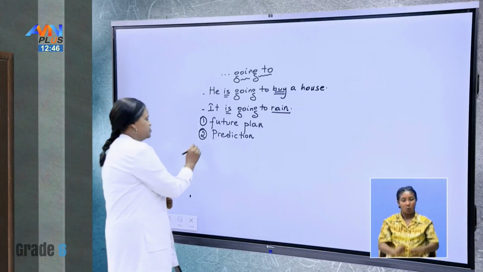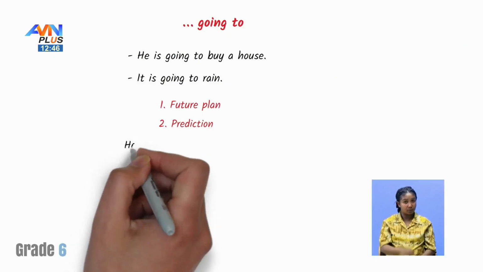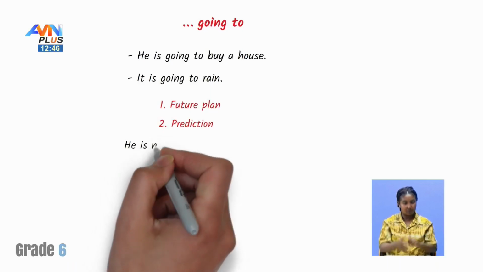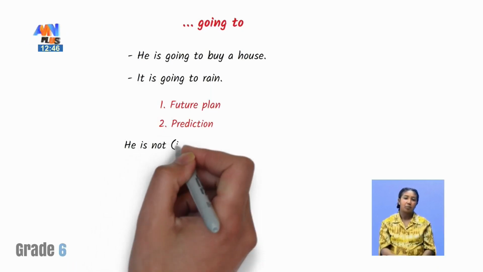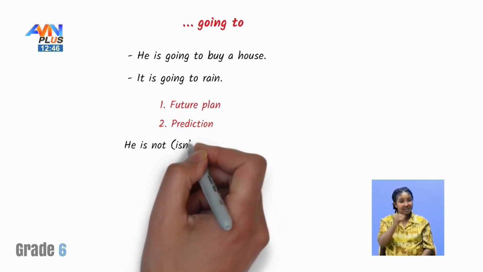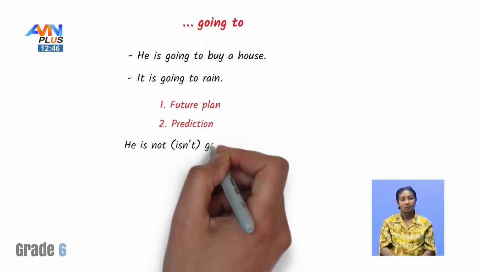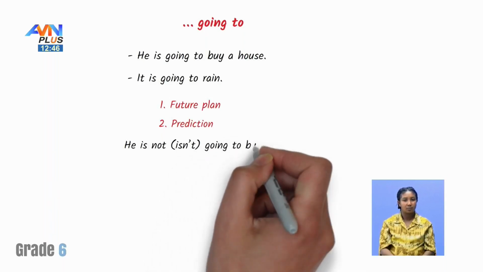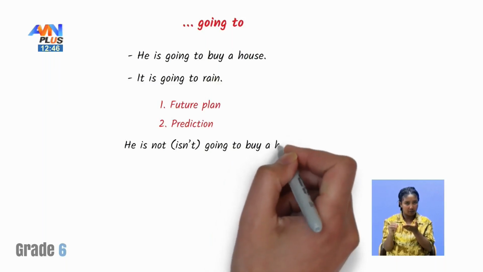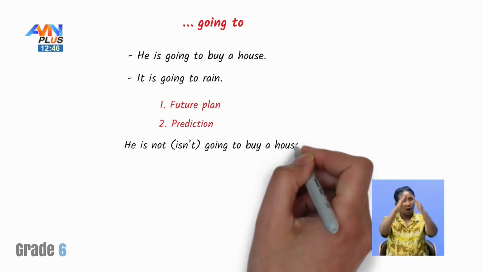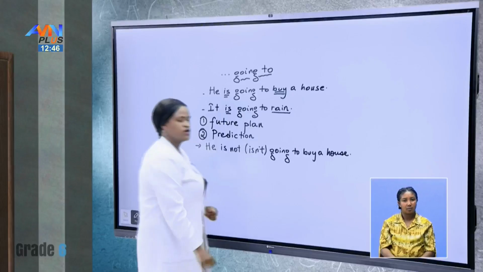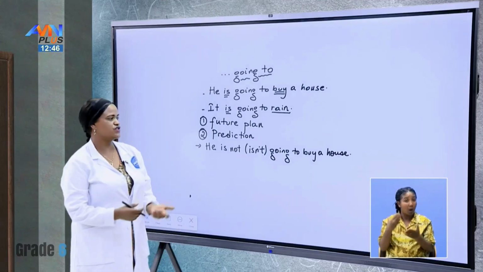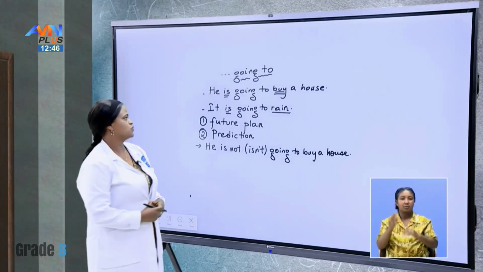Do you say he is not, or he isn't? He isn't going, very good. He is not going to buy a house, or he isn't going to buy a house.